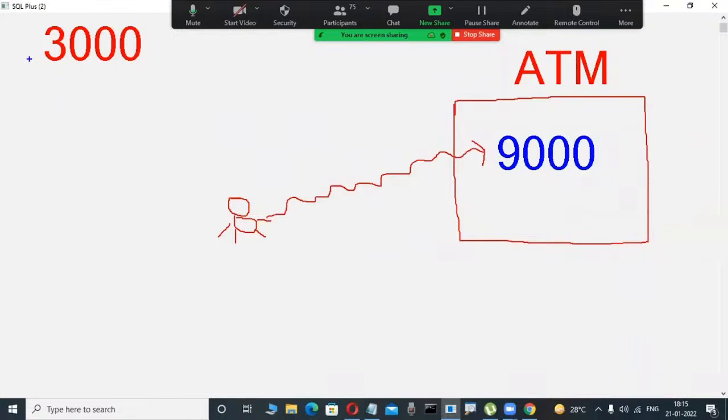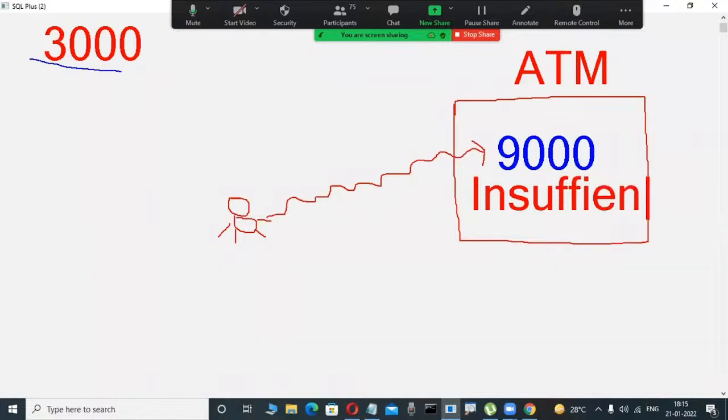Here my balance is 3,000, but how can I get 9,000 rupees? It is impossible. In this case, it will give a message. You are observing your ATM machines, right? Maybe some message will be displayed, such as "insufficient funds."